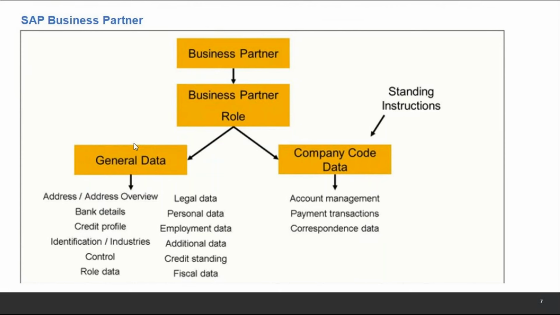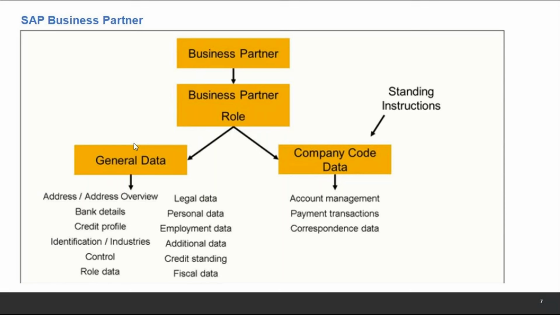It can have a vendor role, it can have a customer role, a sales role. All those things came into S4 HANA in finance.